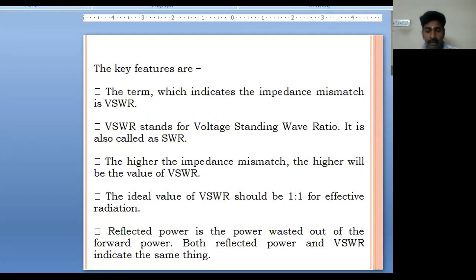Then the reflected power is the power wasted out of the forward power. Both reflected power and the VSWR indicate the same thing. That is, if reflected power is more, again we can't get the effective information or the effective radiation. In the same way, if the VSWR value is high, again we can say there is an impedance mismatch.